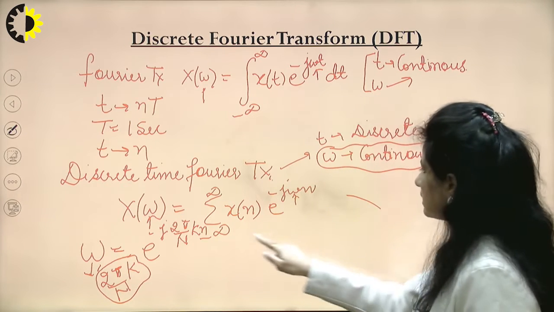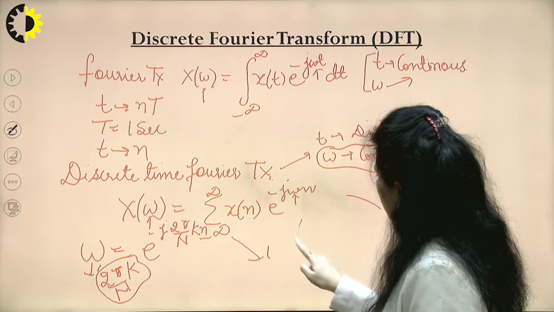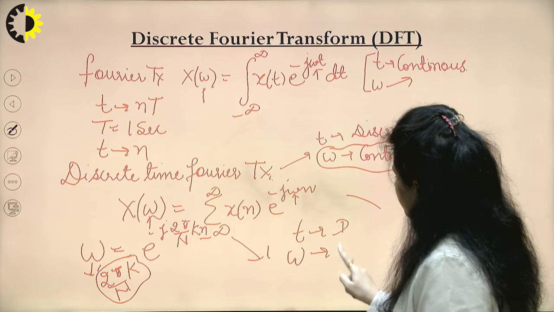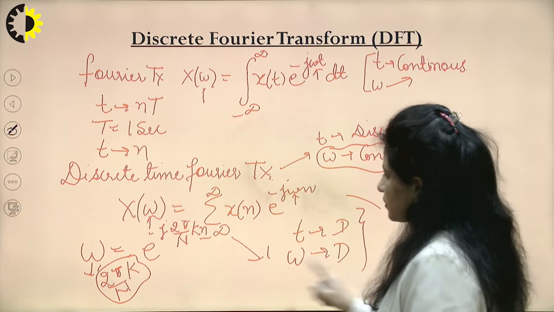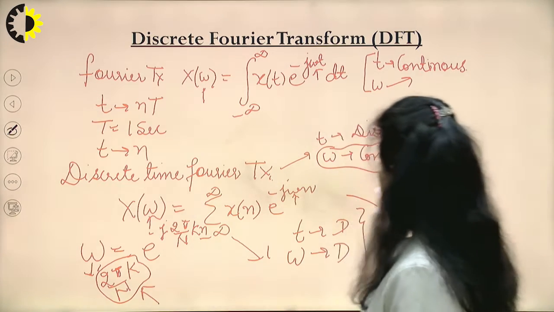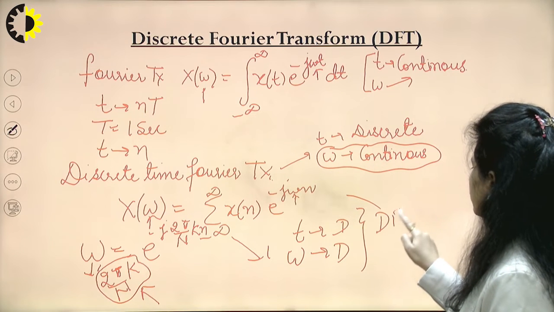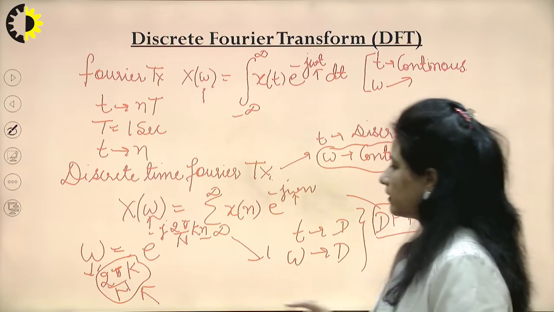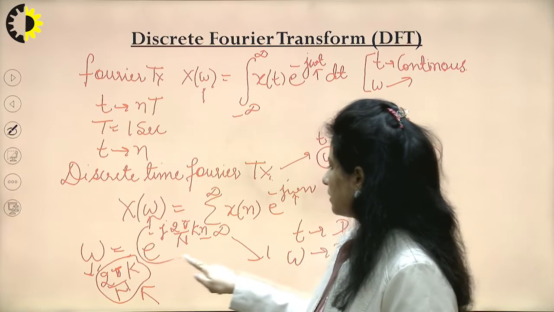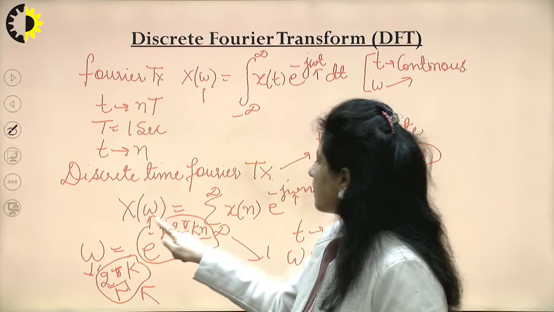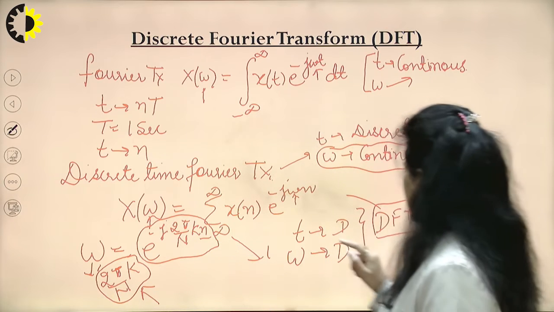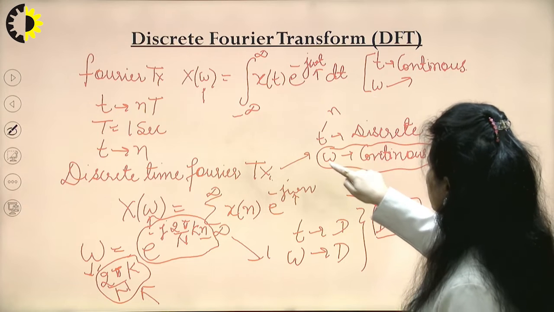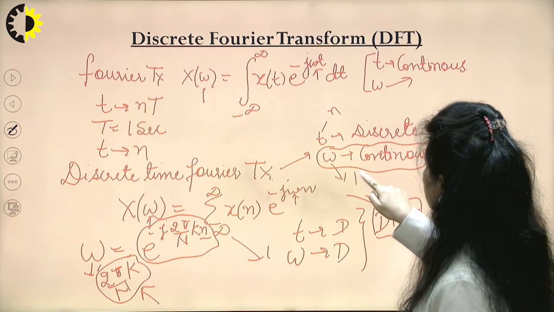So now in this domain, when I substitute this, my time is discrete, my omega is also discrete, and this substitution leads to DFT, discrete Fourier transform. That's why we see in the derivation this exponential e raised to the power minus j 2 pi by n kn, where n corresponds to time and k corresponds to sampling of the frequency.